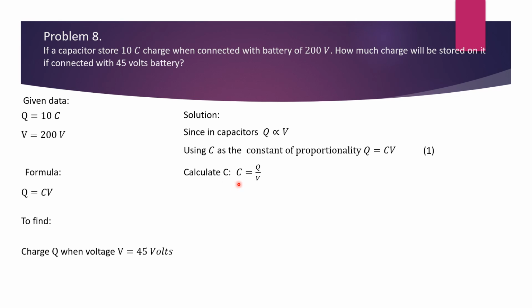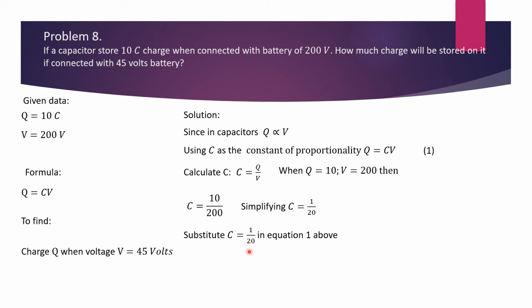Calculate C, that is C is equal to Q over V. When Q is equal to 10 and V is equal to 200 volts, then C is equal to 10 over 200. Simplifying, it gives us 1 over 20. Now substitute C is equal to 1 over 20 in equation 1 above. This gives us Q is equal to 1 over 20 times V. Now substitute V is equal to 45 volts. So Q results in 1 over 20 multiplied by 45, and that is equal to 2.25 coulombs.